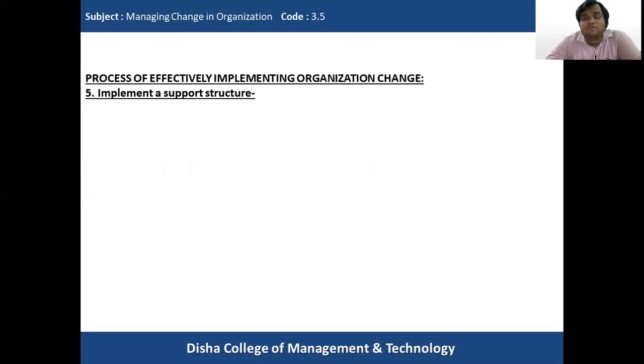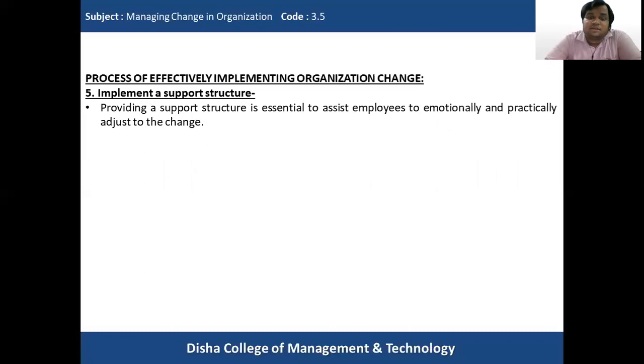Now coming to the fifth point that is required, that is, implement a support structure. A support structure should be in place to see that the people accept the change. Providing a support structure is essential to assist employees to emotionally and practically adjust to the change. Whenever a change happens, people become very stressed out, they become tense, so they are emotionally vulnerable, and practically they also sometimes find it difficult to accept the change. So, in order to assist these employees of the organization to emotionally and practically adjust to the change, a proper support structure should be in place.